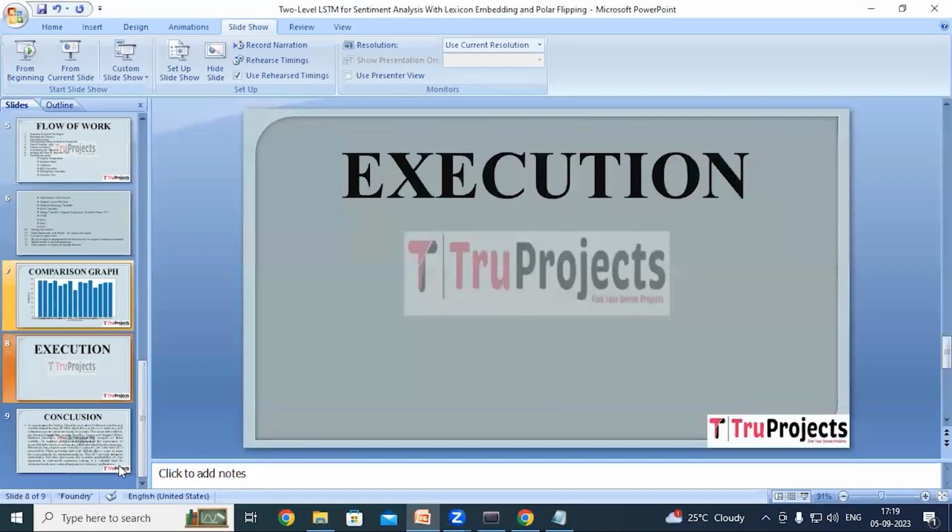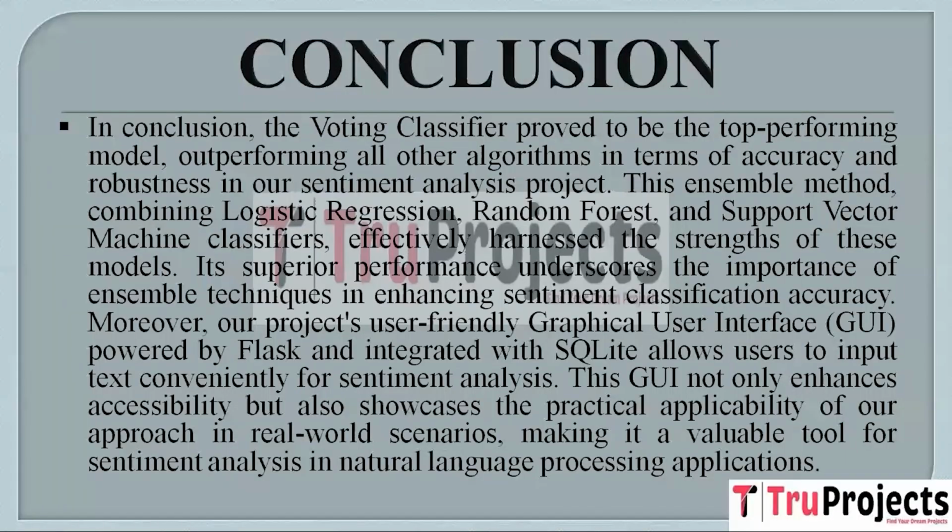So the conclusion here is the voting classifier outperformed all other algorithms in our sentiment analysis project in terms of accuracy and resilience, making it the best performing model. The ensemble method successfully tapped into the advantages of these models by mixing classifiers from logistic regression, random forest, and support vector machine. Its excellent performance emphasizes how important ensemble techniques are for improving sentiment categorization accuracy.